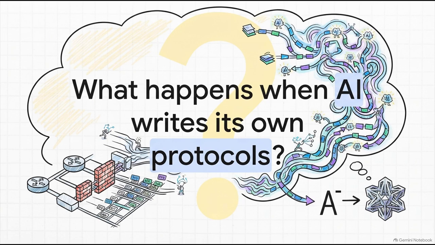We've seen how fundamentally dumb computers manage to communicate perfectly because they are forced to obey rigid, unthinking rules just to say hello. But as artificial intelligence continues to evolve, what happens to this invisible, highly structured architecture when AI starts writing and negotiating its own dynamic protocols? Will the rigid networking rules of the last 40 years survive, or are we on the brink of a totally new digital language? Definitely something to think about.